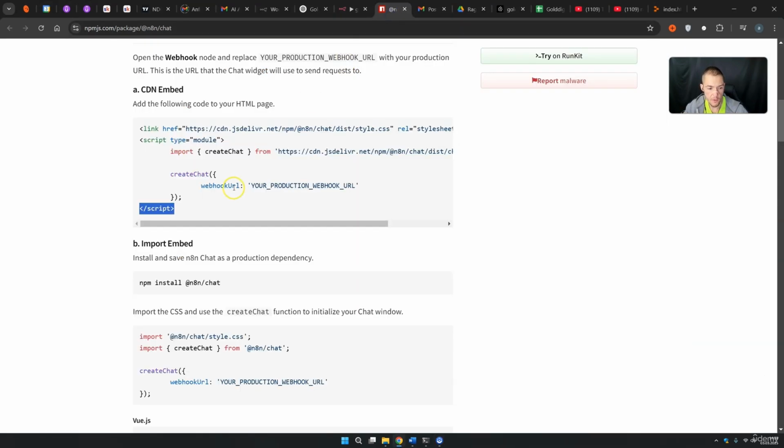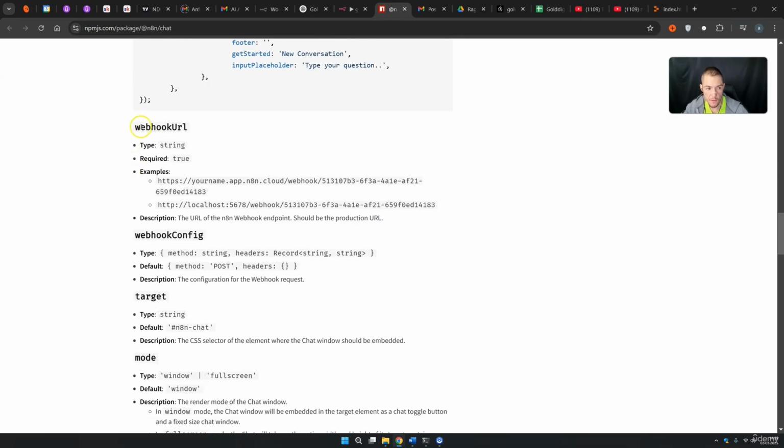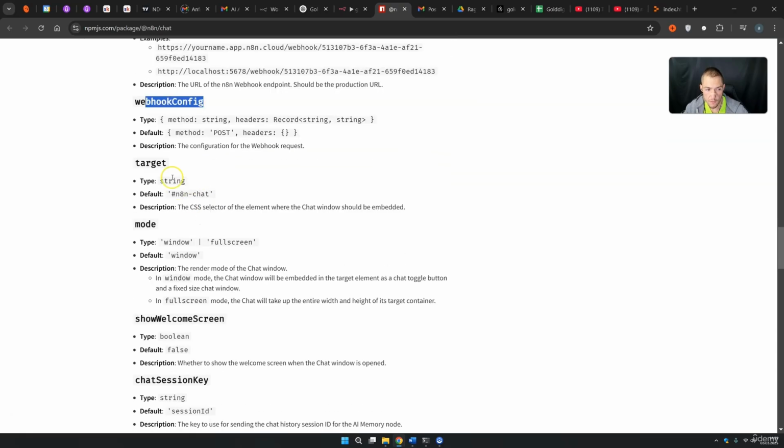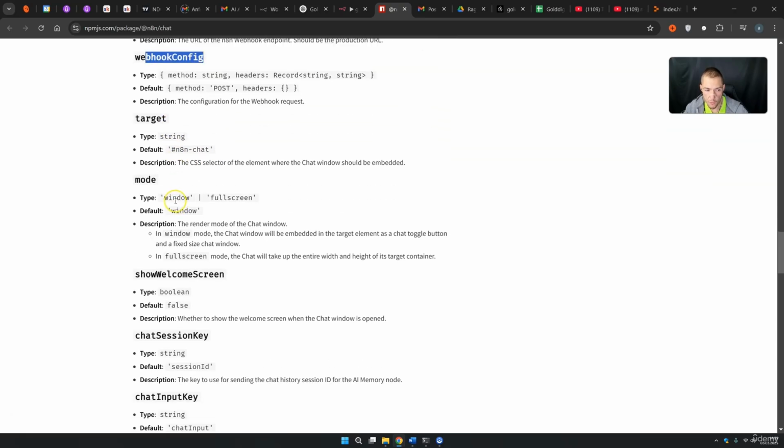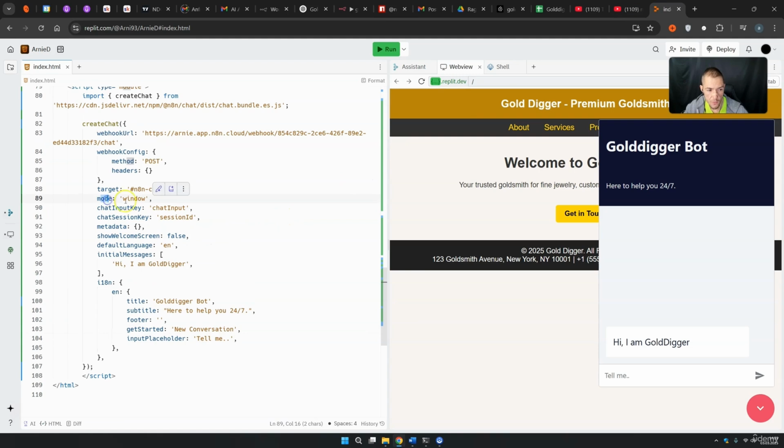Let's just go on. Because if you come back and you scroll down, you see that you have a lot more options. Here you have the webhook URL options. It's string, required true, and here's an example. You have the webhook configuration, you have the target, you have the mode, you have a lot more. What I want to show you is, for example, the mode. Because the type is right now window, I want to show you what happens if we make this full screen. You can simply copy full screen, then we come back here. And if you come here, mode is right now window. Of course, you can simply delete this window and insert full screen.